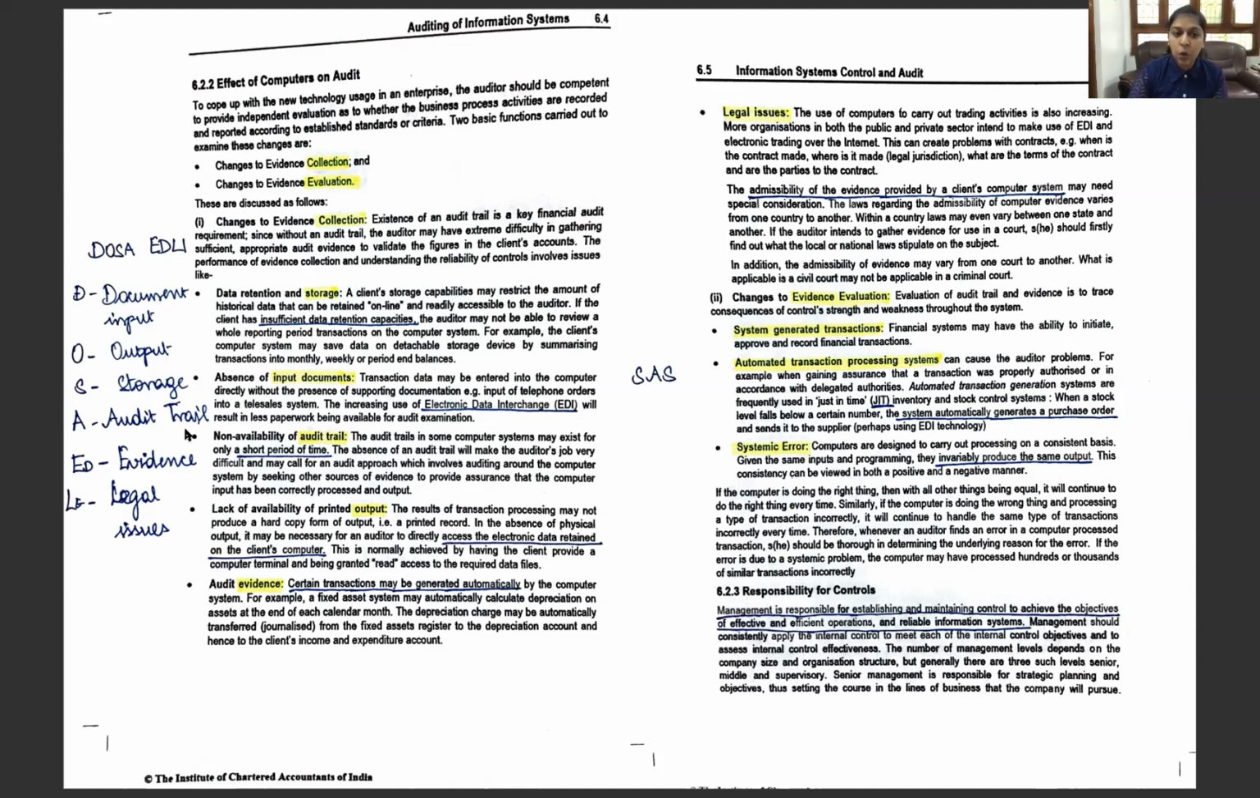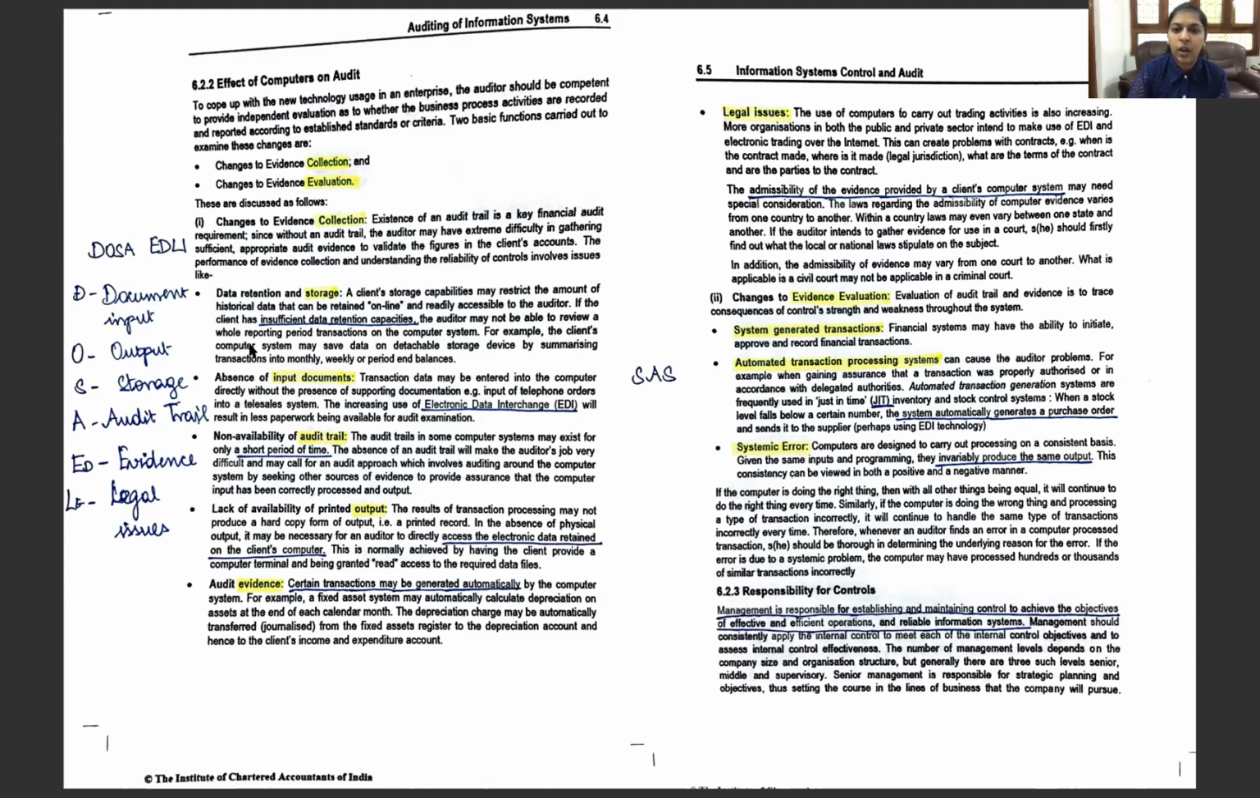Next one is storage, data retention and storage. If there's going to be a restriction on the storage capacity, there is going to be a restriction on the amount of data which can be processed as well. So if there's going to be a limitation on our storage capacity, we cannot process a sufficient amount of data as well.